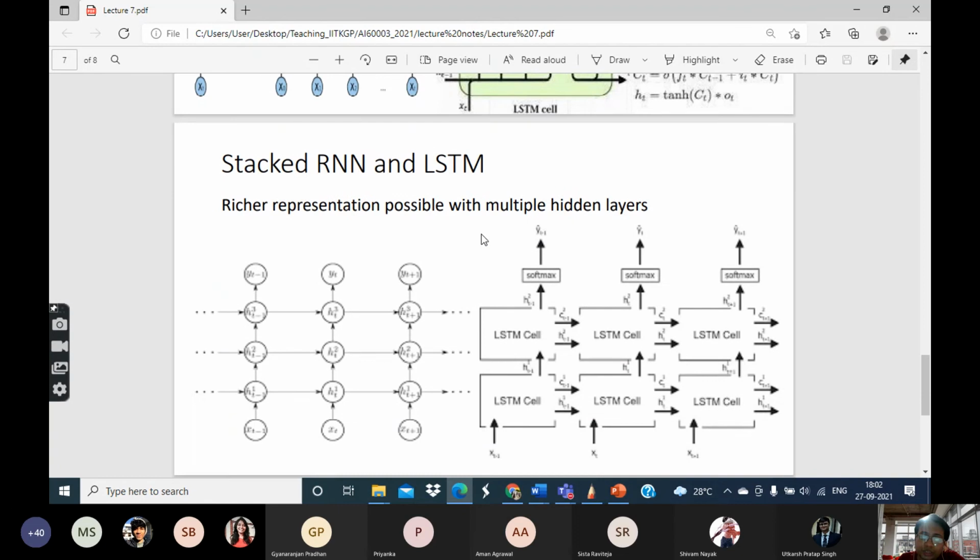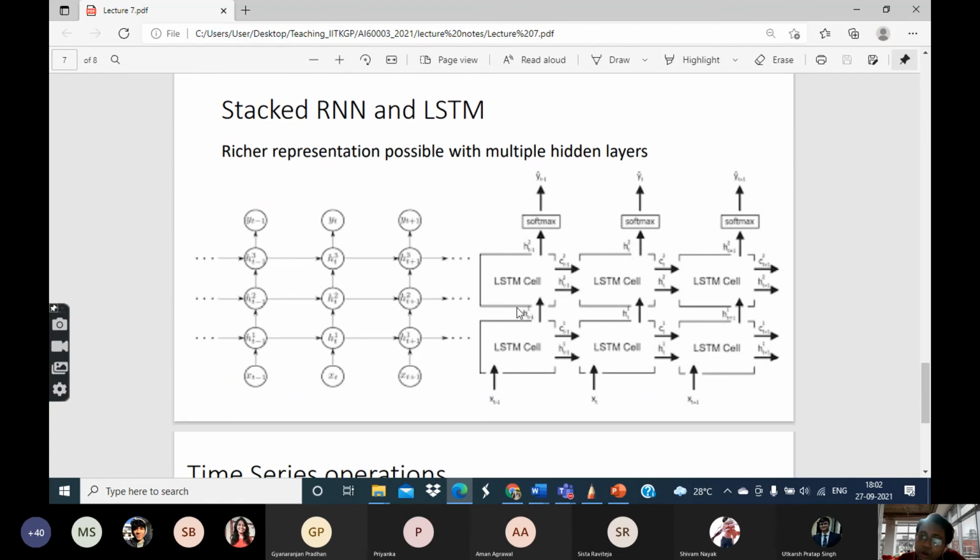So what do you have to do in such a situation? You will have to do these multiple rounds of LSTM, one above the other. So maybe in this layer one value will be stored, in this layer another value will be stored, in the third layer another value will be stored, and so on. This is basically called the stacked representation of either RNN or LSTM, and this enables higher representative power.